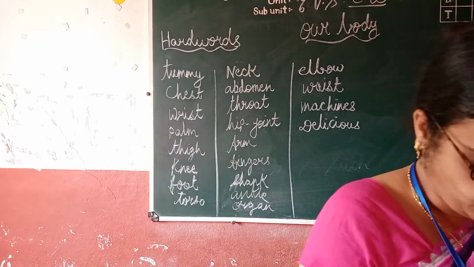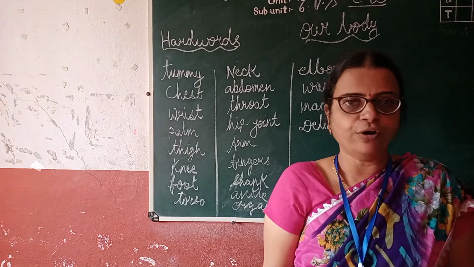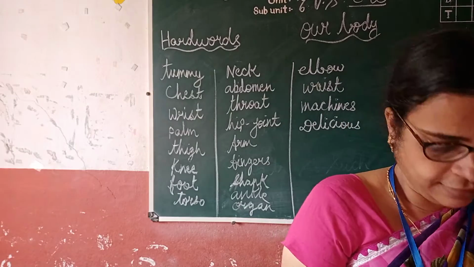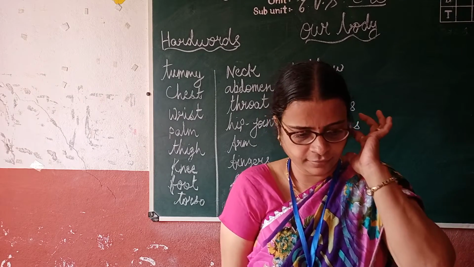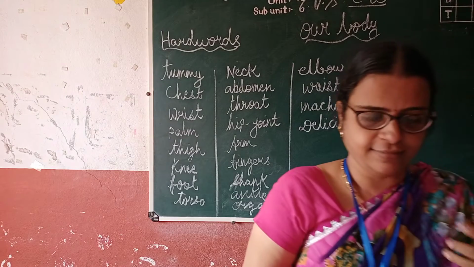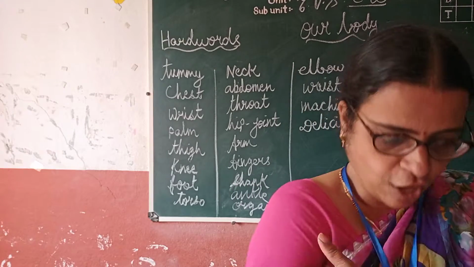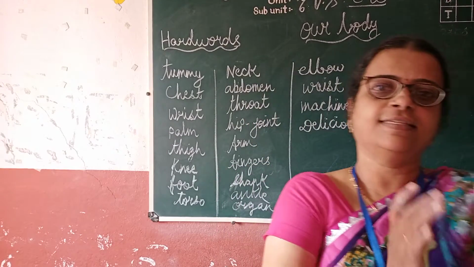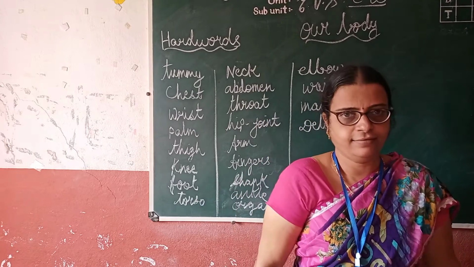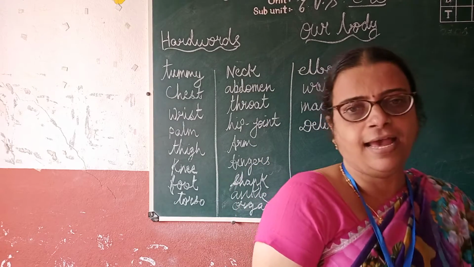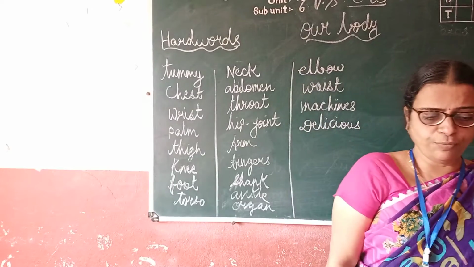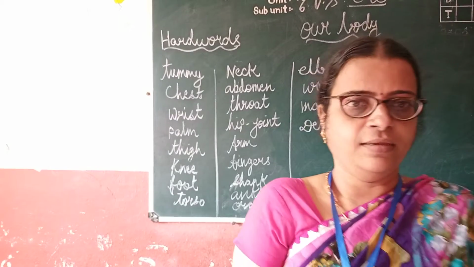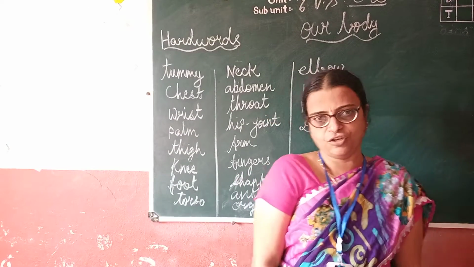Then can you point out the parts of the body named below? Forehead. This is your forehead. Cheek. Then nose, ear, tummy, chest, arm, this is your arm, wrist, where you wear your watch, it is called a wrist, this is a palm, thigh, then again knee, and this is your foot. So I hope all of you know this: thigh, tummy, chest, wrist, palm, because we have studied this in your senior KG also.